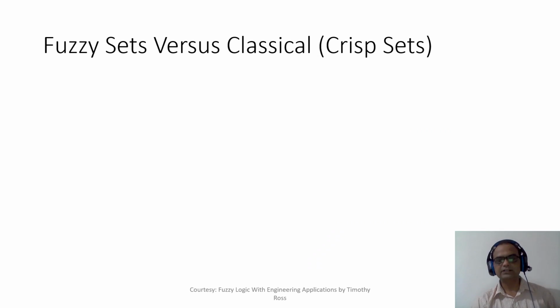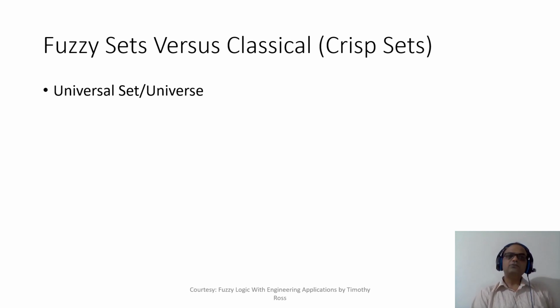Okay, so let's discuss a few more things related to fuzzy sets and classical sets, right? Now one thing is that every set is based on some universe, right? Let's say I'm talking about the set of all voters in Maharashtra.